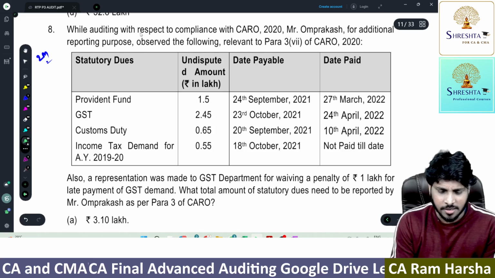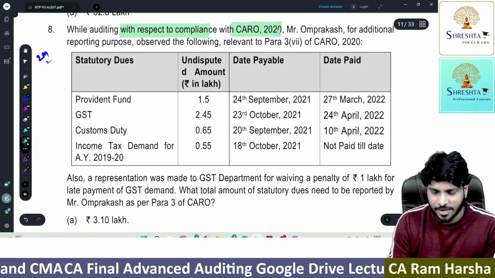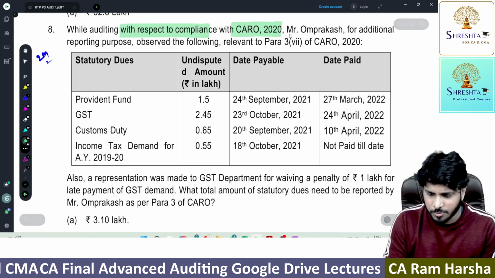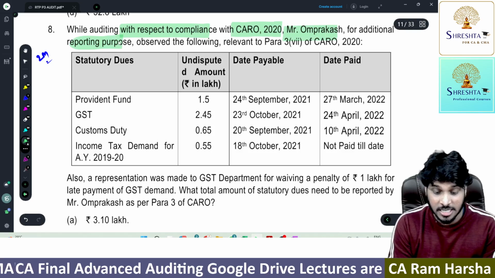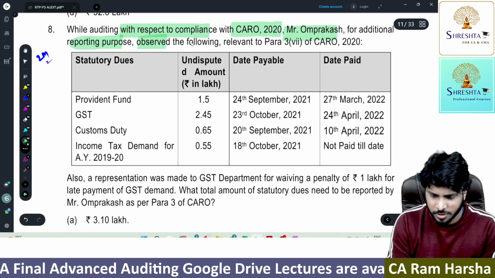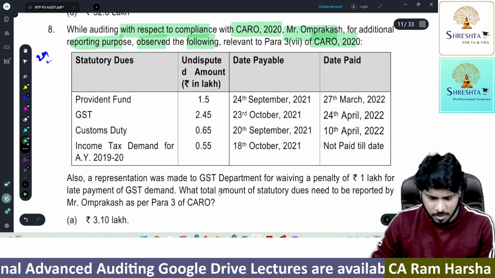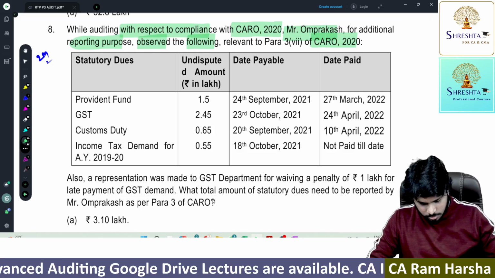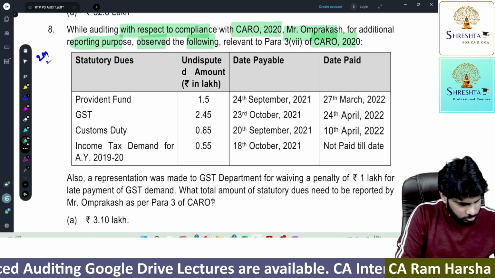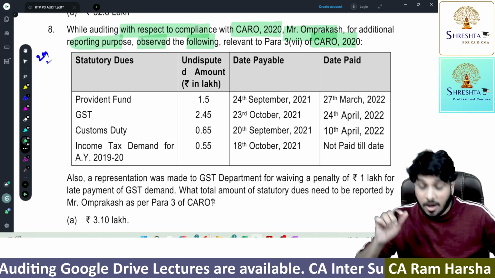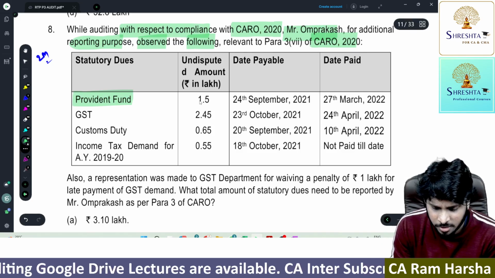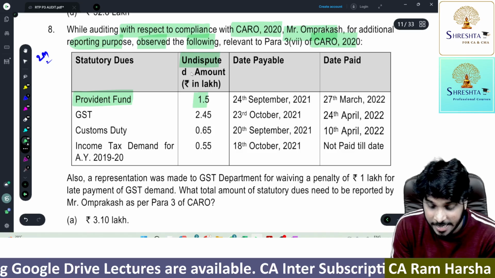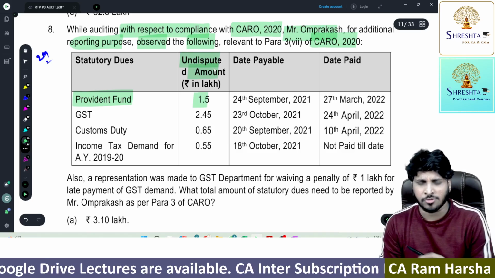Okay. While auditing with respect to compliance with Caro 2020, Mr. Om Prakash, for additional reporting purpose, observed the following relevant to Caro. Okay. So what he observed? Provident fund 1.5 lakh, 5 lakh. This is undisputed amount. Remember, undisputed amount.